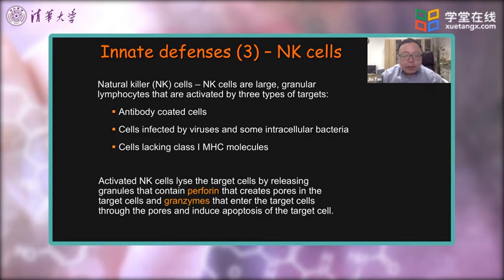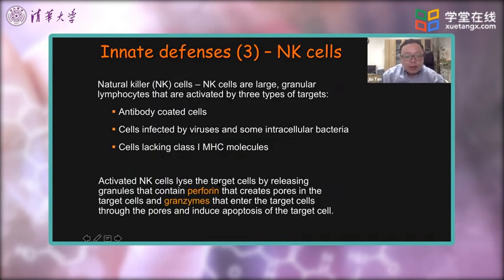Either antibody-coated cells. Normal healthy cells are usually not coated by antibody. Only those foreign cells or cells infected by viruses will be coated by antibody. That becomes a signature or signal for recruiting NK cells. Cells infected by viruses and some intracellular bacteria can also activate NK cells. And cells lacking class 1 MHC molecules, which I'll talk about later, are also the target of NK cells.